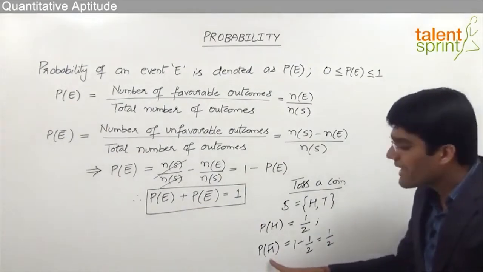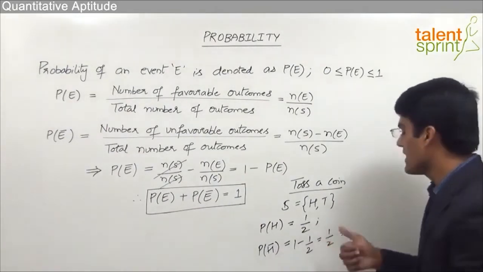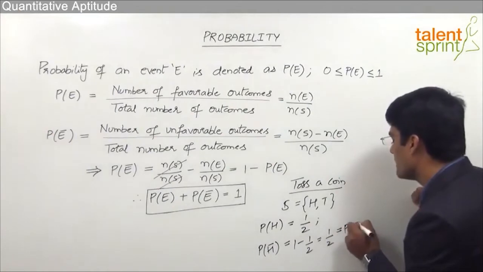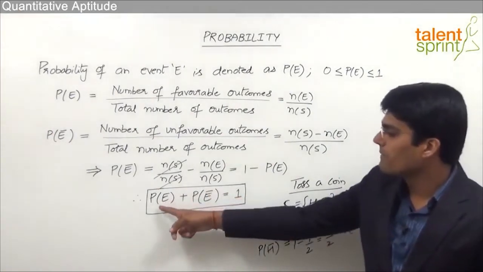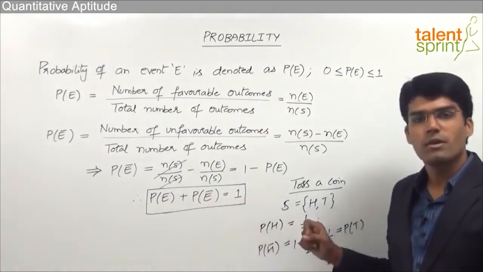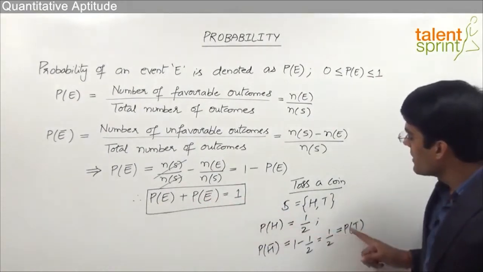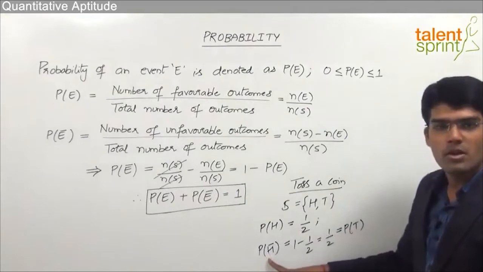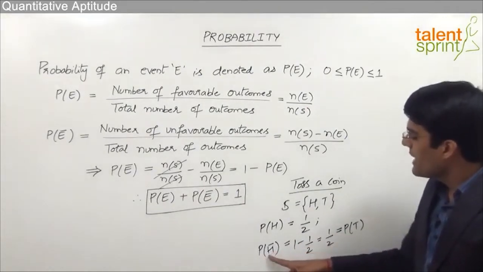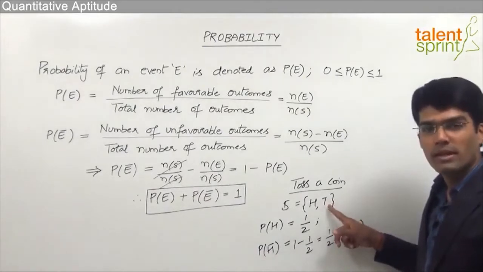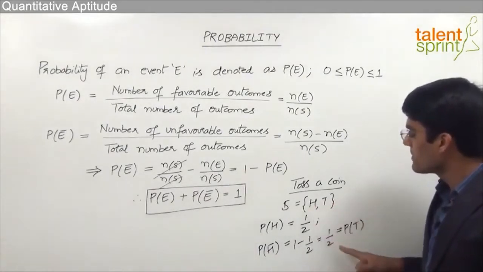Now the output is not a head means what? It has to be a tail. So that is nothing but the probability of a tail. So total probability again, if you try to observe, probability of success plus probability of failure should be equal to 1. So here we see that the probability of tail or probability of outcome not to be a head is equal to 1 by 2. Why? Because if the output should not be a head, it has to be a tail. That can happen only in one way, divided by total number of outcomes, which is 2.